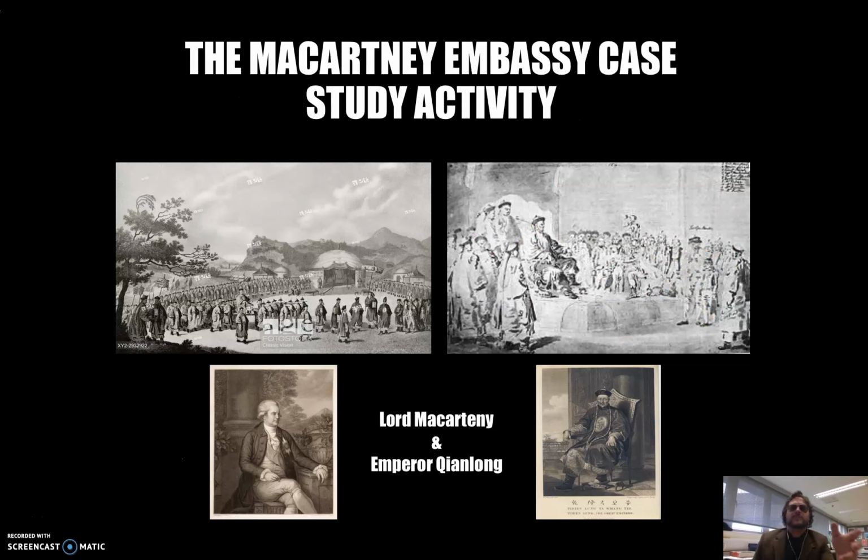So King George sends this group of people over to talk to Qianlong, the emperor of China at the time, to basically get this guy to loosen the reins a little bit. The next thing we're going to do in this class is look at this whole McCartney embassy. This is one of the more fascinating events in history. It's not a war, it's just a delegation going to another country, but some historians argue that it is one of the largest impacts as far as East-West relationships and the introduction of industrialization in China, and how this plays out had a huge impact on historical implications as a whole.